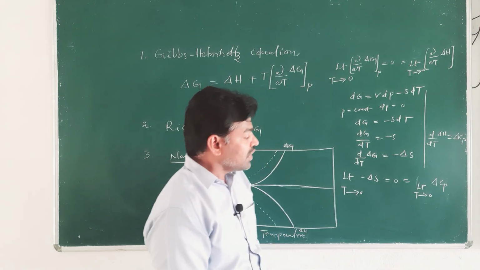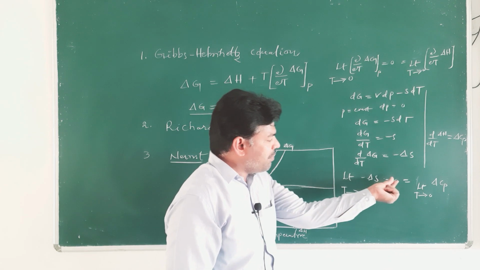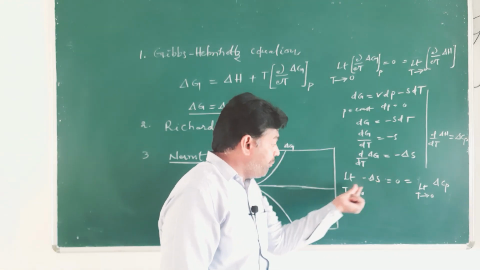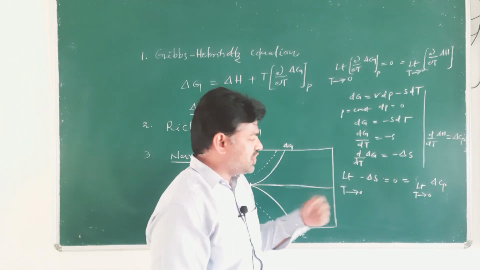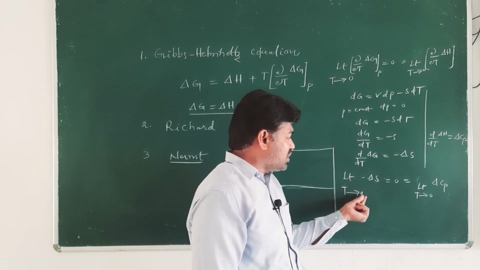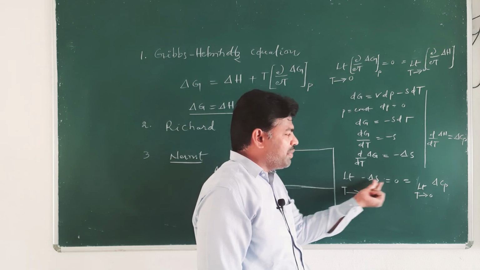That is, the change in entropy becomes 0 when the temperature approaches 0.